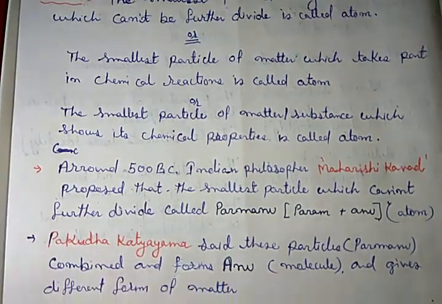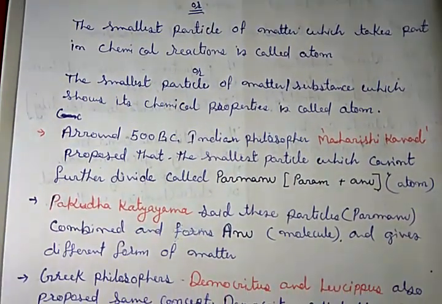Now let me discuss some historical topics of atom. It is a proud moment for us that the concept of atom was first given by Indians.